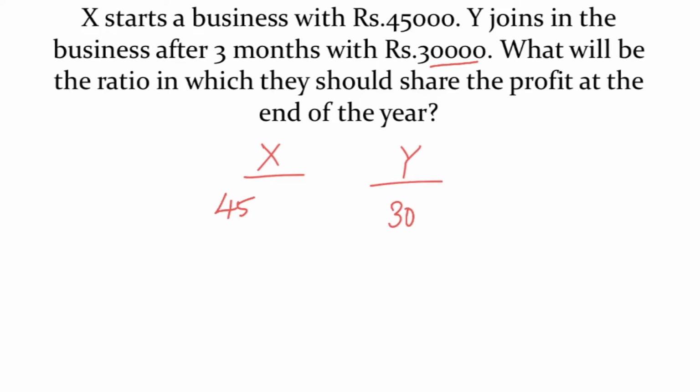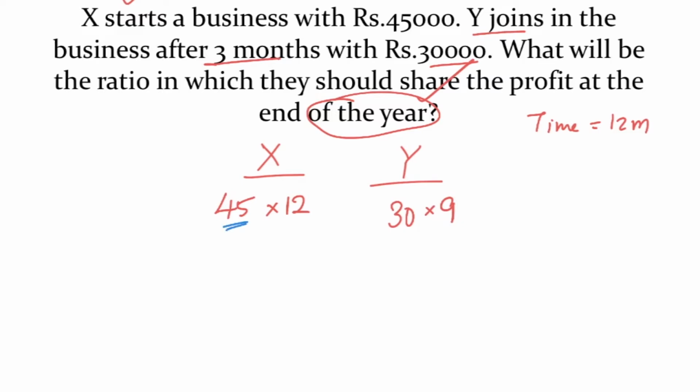And profit is required for 1 year. So total time period is 12 months and X started the business, X is till the end. So X invested for all the 12 months where Y joined after 3 months. So Y is investing for remaining 9 months only. See, X investment is 45,000, Y investment is 30,000. X invested for 12 months, Y invested for 9 months. So we will share the profit in this ratio.